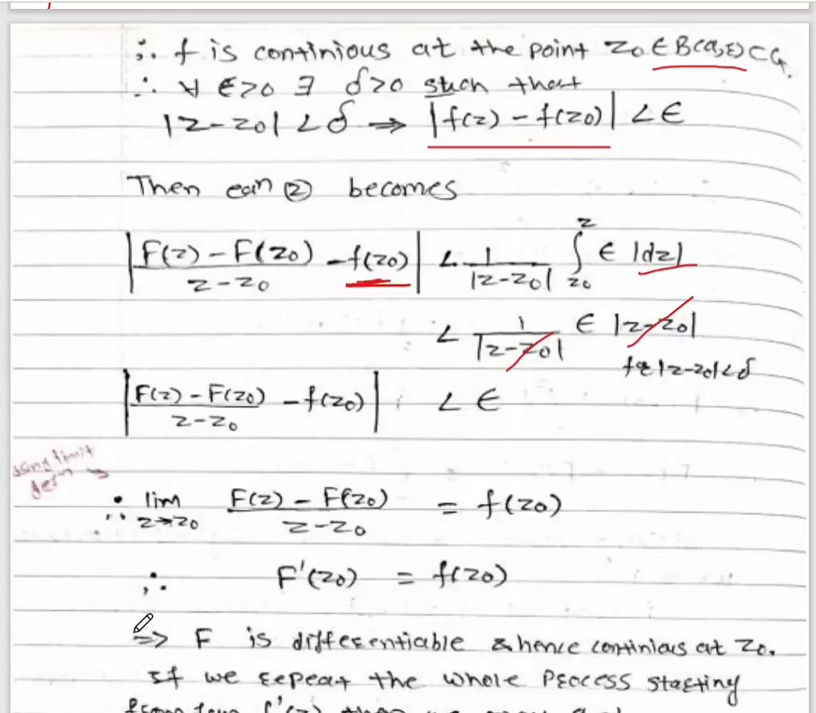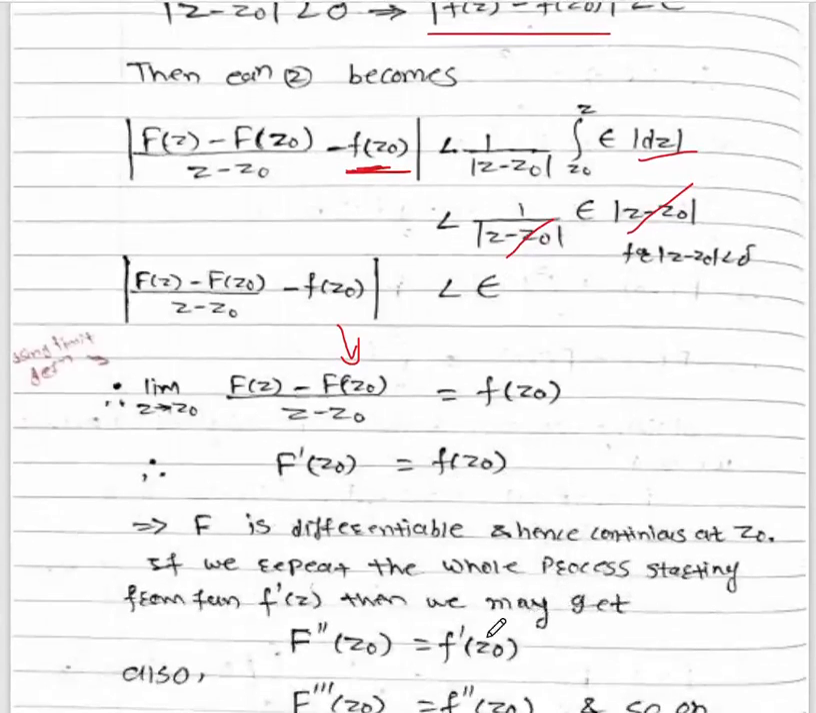Okay, so therefore by using the definition of the limit z tends to z0, f of z minus f of z0 upon z minus z0 equal to f of z0. By using the previous reverse definition of the limit, we can write this step in this way. So this is nothing but f dash of z0 equal to f of z0. So hence we can say that f is a differentiable function, and hence it is continuous at a point z0.